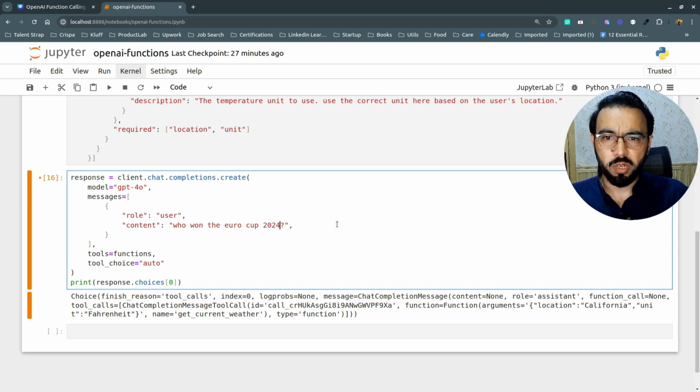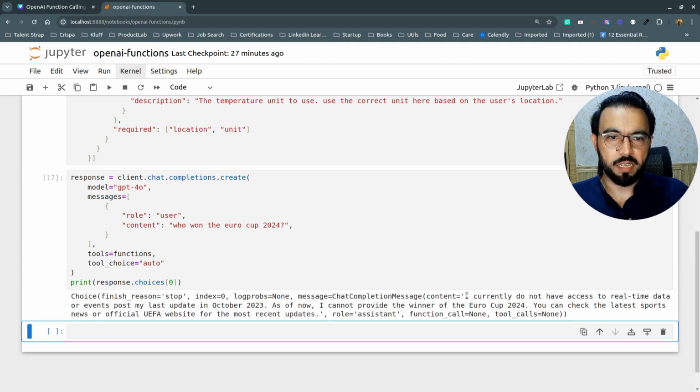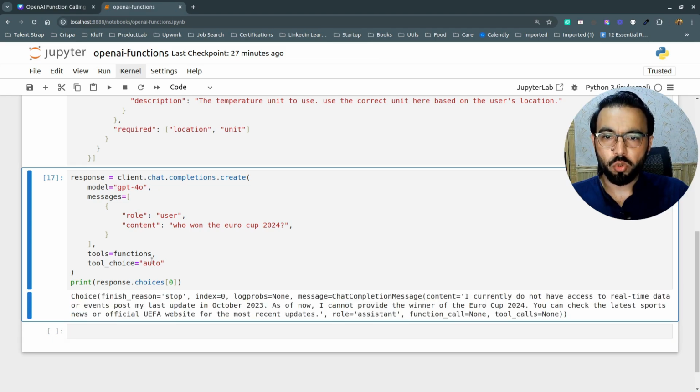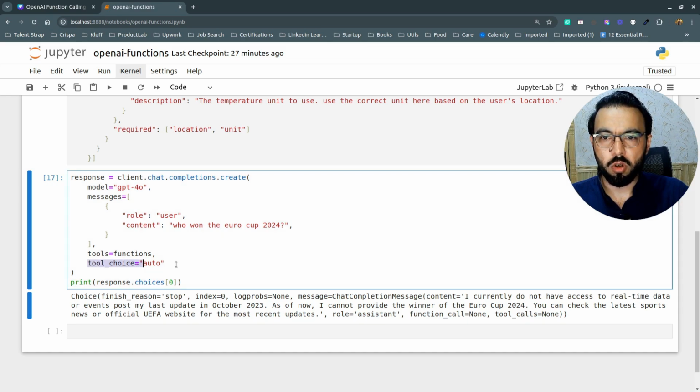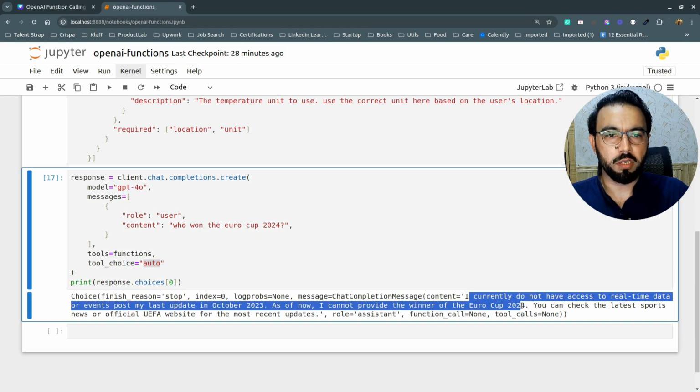So now in the previous case when we were asking about the Euro Cup, it was not calling the function, but instead it was returning that it doesn't have any information about 2024. So if I retry that same query, now you can see it's explicitly saying that I do not have any data about 2024, and it's not calling the function. So to change this behavior, this is the reason the GPT API has this parameter called tool choice, which you can set to auto. So based on this parameter, for the previous query about the weather report, it was automatically referring to the function calling, but in case of the data in 2024, it's not actually referring to the function call, but it's explicitly returning that it doesn't have any data about 2024.